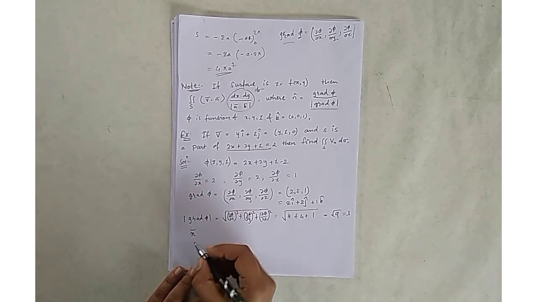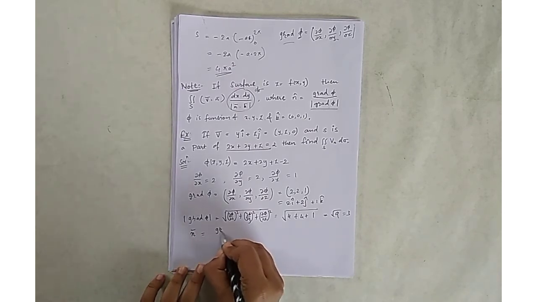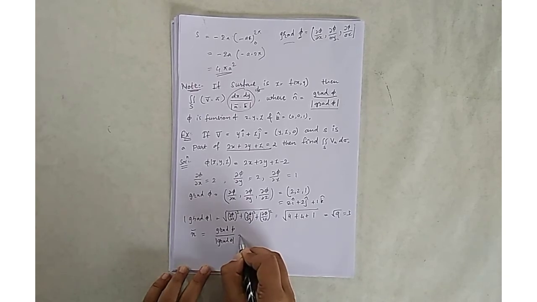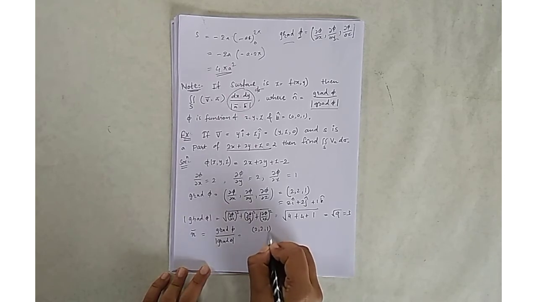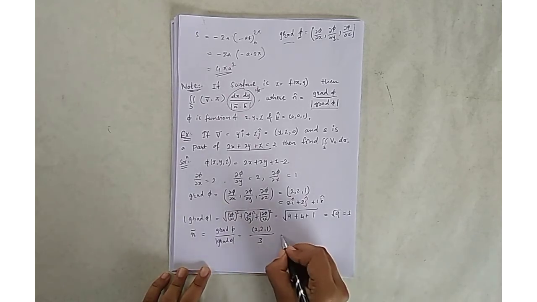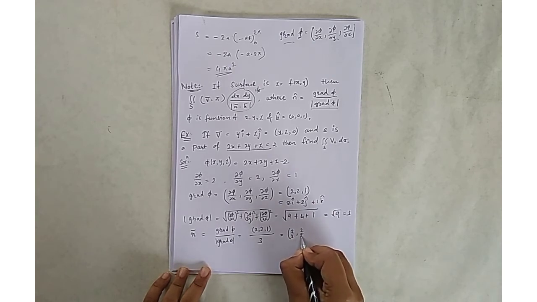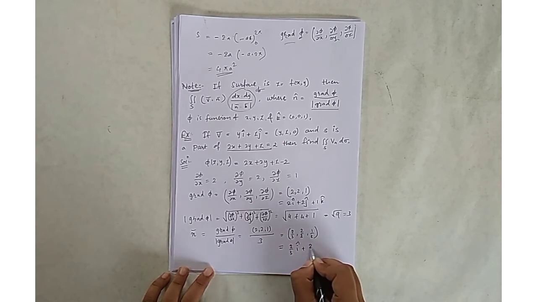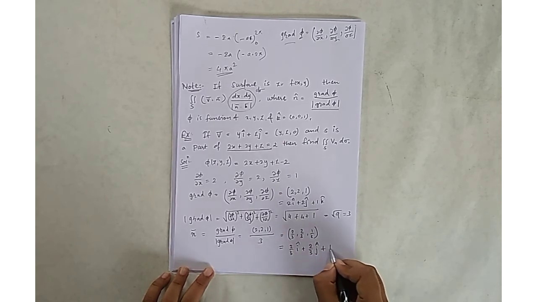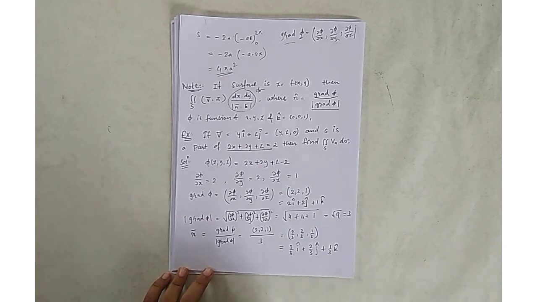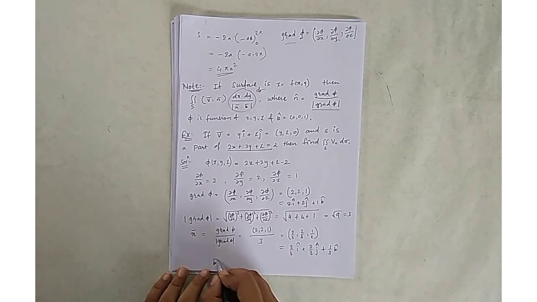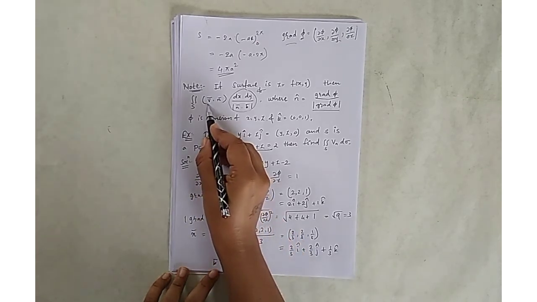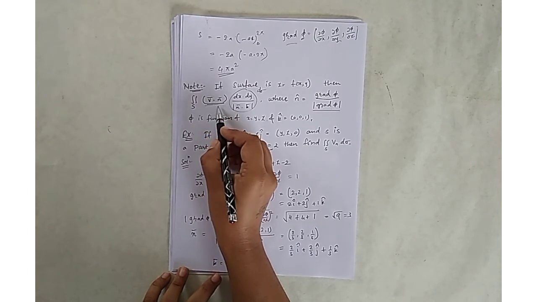So my n bar is gradient phi upon absolute value of gradient phi. Gradient phi is (2, 2, 1) and its absolute value is 3, so n bar is 2 by 3, 2 by 3 and 1 by 3. You can write it as 2 by 3 i caret plus 2 by 3 j caret plus 1 by 3 k caret. Next, k bar is equal to (0, 0, 1), and find the dot product of v bar with n bar and also of n bar with k bar.